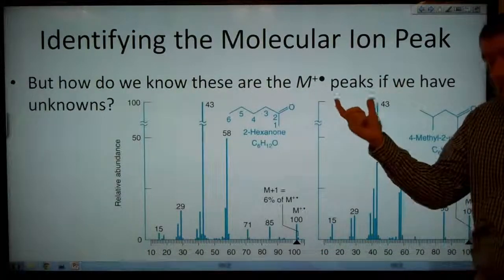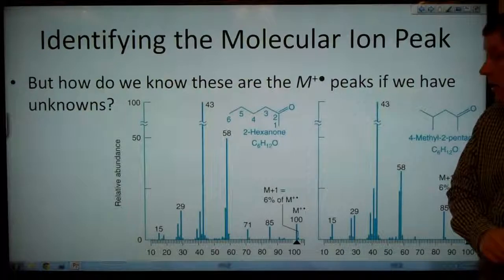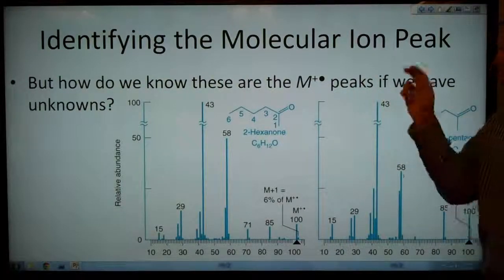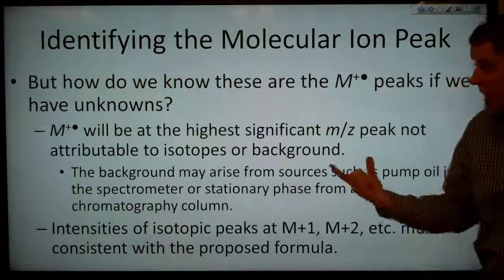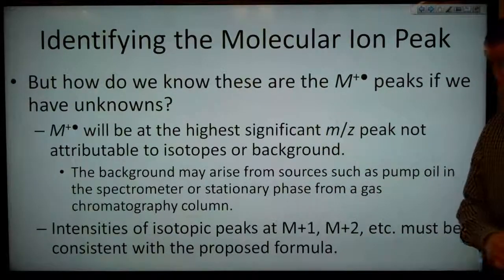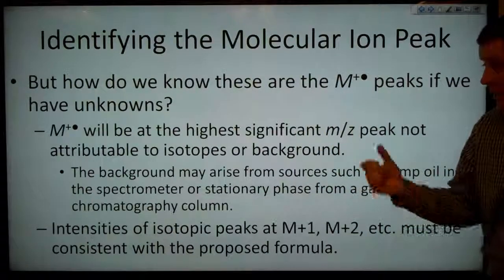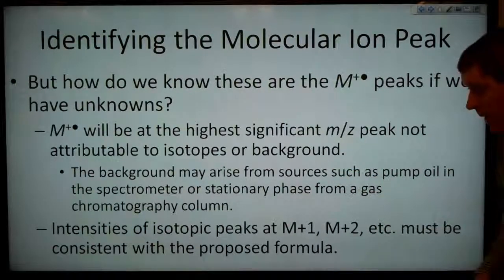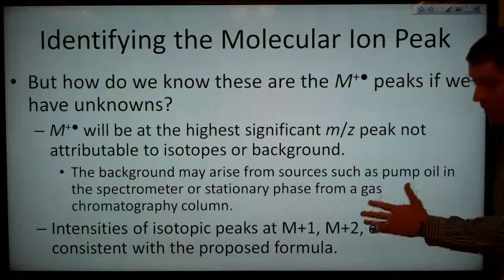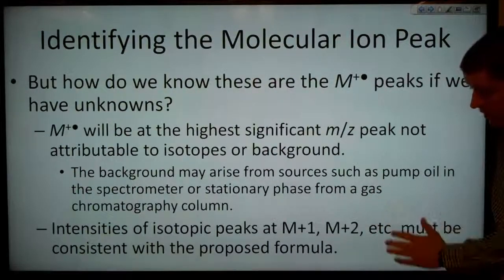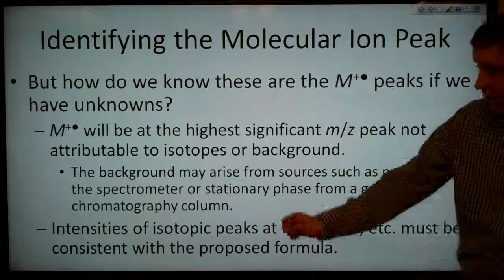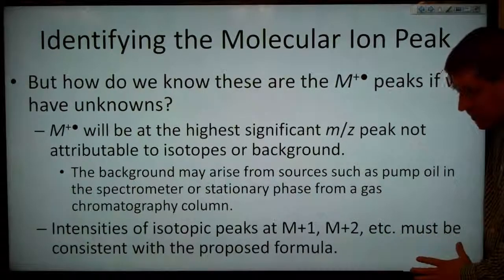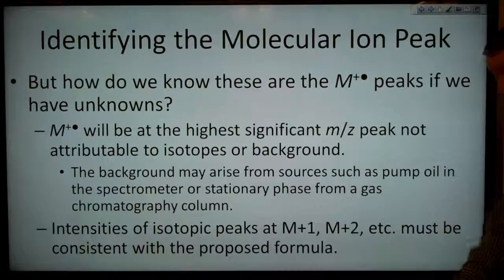But how do we know that these are the molecular ion peaks if we have unknowns, if we don't know what the structure of our 2 molecules are? Well, the molecular ion peak will be at the highest significant mass-to-charge ratio peak that's not attributable to isotopes or background. The background may arise from sources such as pump oil in the spectrometer or stationary phase from a gas chromatography column. The intensities of isotopic peaks at M+1, M+2, and so on must be consistent with the proposed formula that we have.